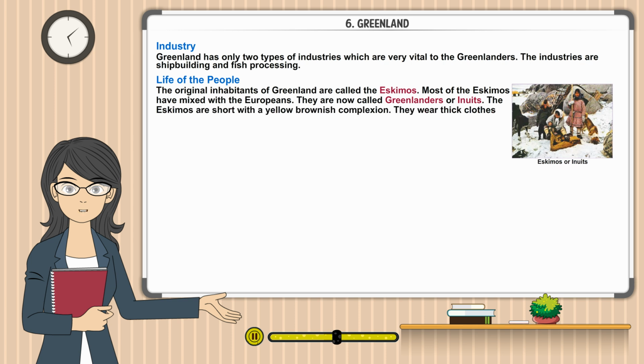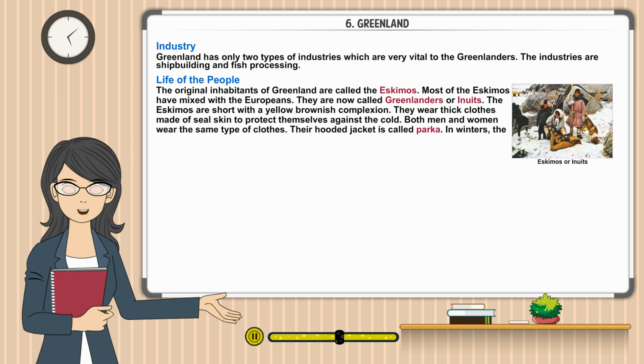The Eskimos are short with a yellow-brownish complexion. They wear thick clothes made of sealskin to protect themselves against the cold. Both men and women wear the same type of clothes. Their hooded jacket is called parka.